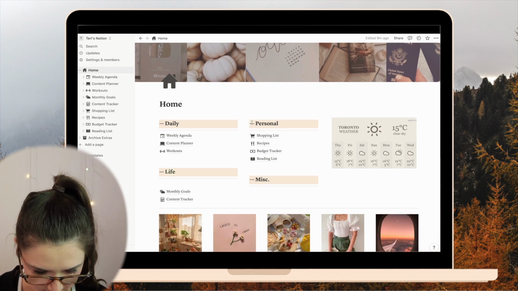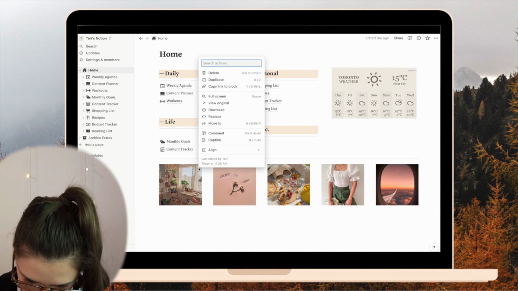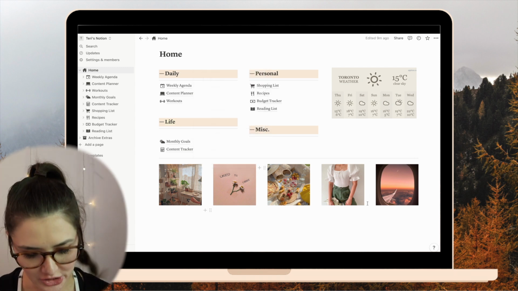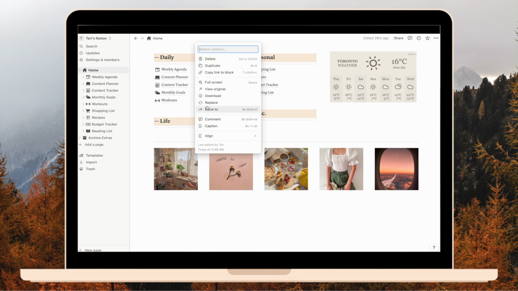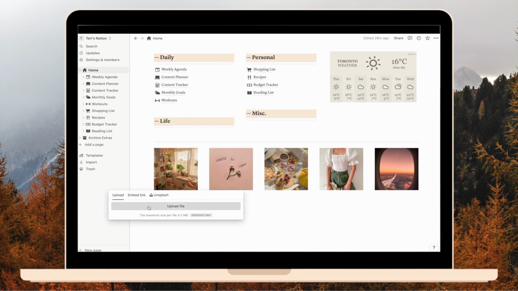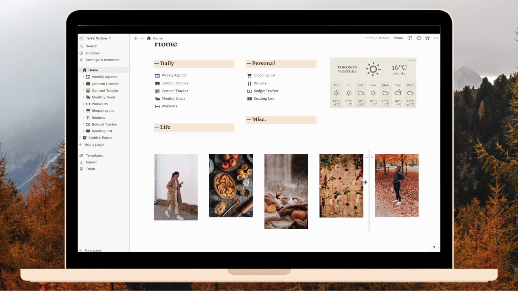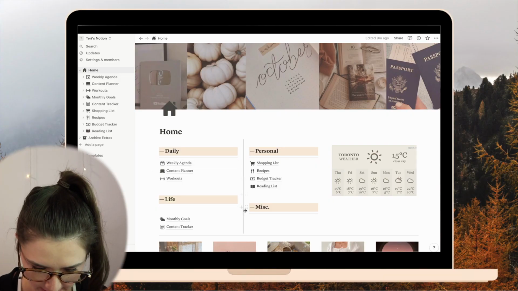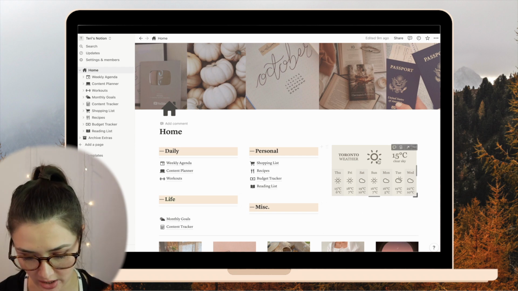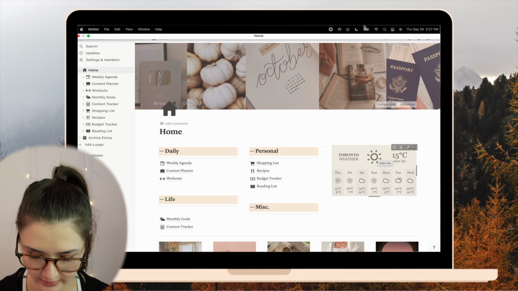I do want to change these images, which I'm not sure how to do necessarily. I'll just change them later. Of course, I didn't realize that you could literally just click the 3 dots and replace them with uploaded images or links or whatever. So I ended up doing that after the fact, and this is the result. So this is my homepage. It has not really been customized too much other than I changed the widget from the template to my location, obviously.